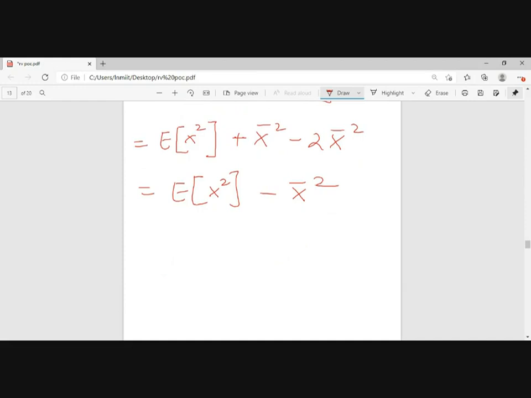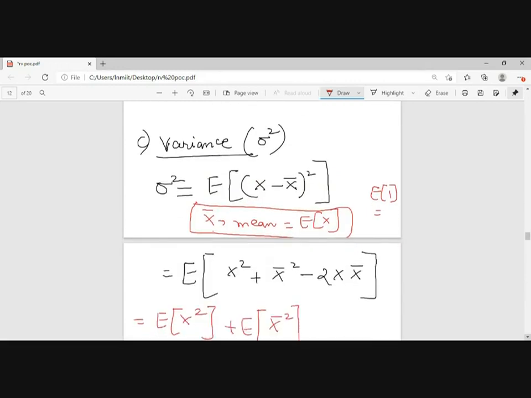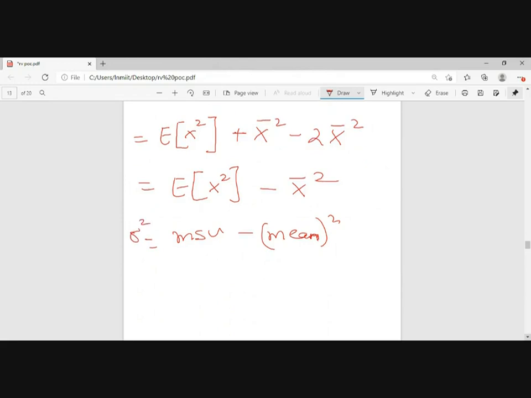Any confusion regarding this? So this will be mean square value, minus mean whole square. Okay, so sigma square will be equal to mean square value minus mean whole square.